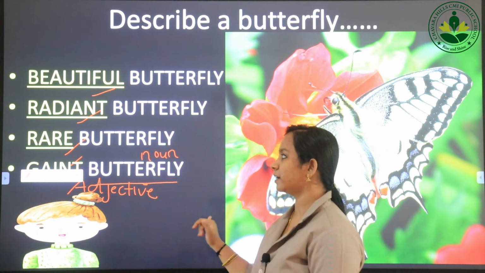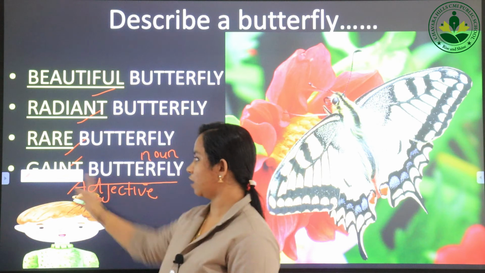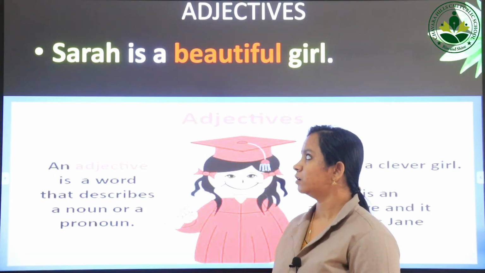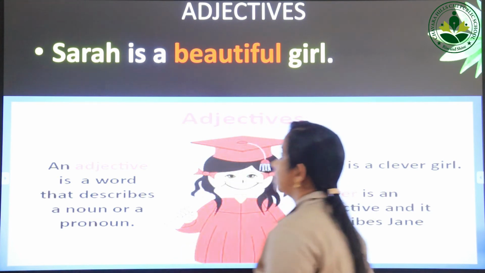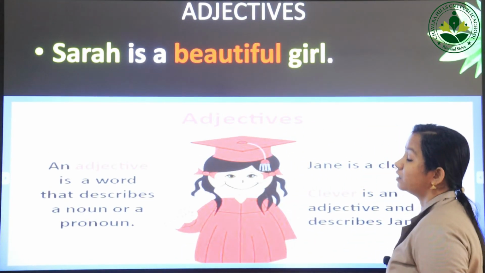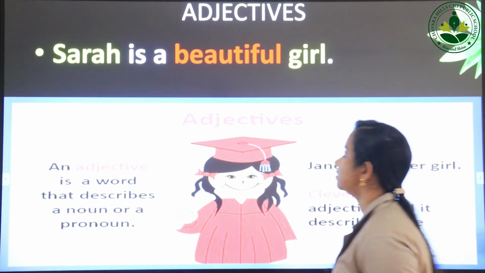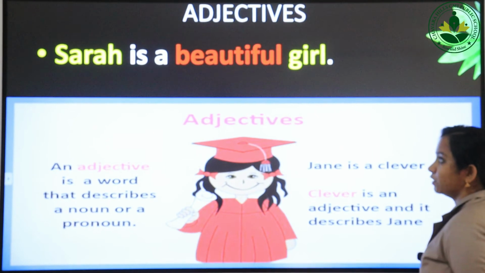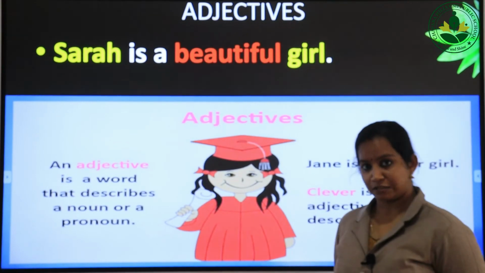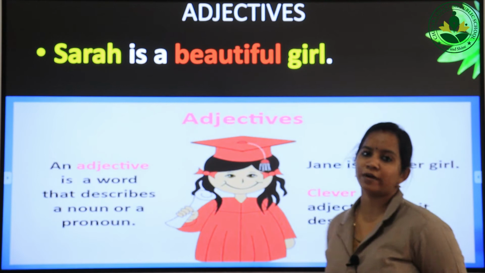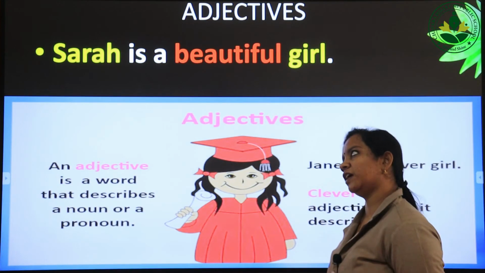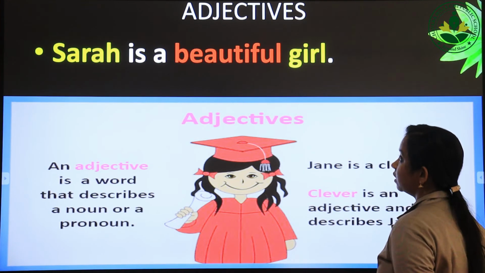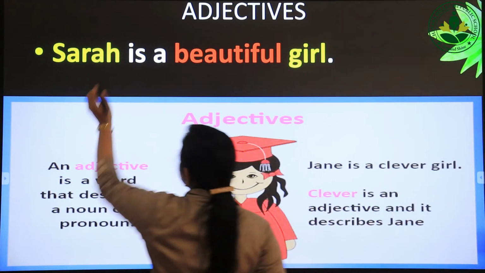So today's topic is adjective. Today we are going to learn about adjectives. Let's see: Sarah is a beautiful girl. You could see this sentence, right? So we can use an adjective in a sentence also. Commonly it is used before a noun, but we can use an adjective in a sentence also. Just see, Sarah is a beautiful girl. So here Sarah is the noun.